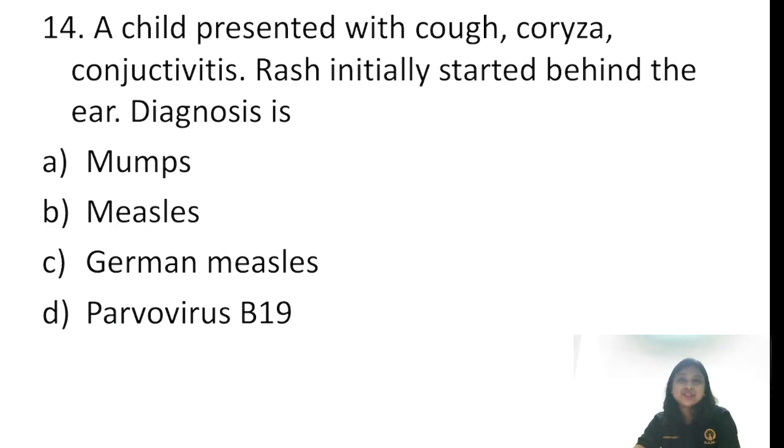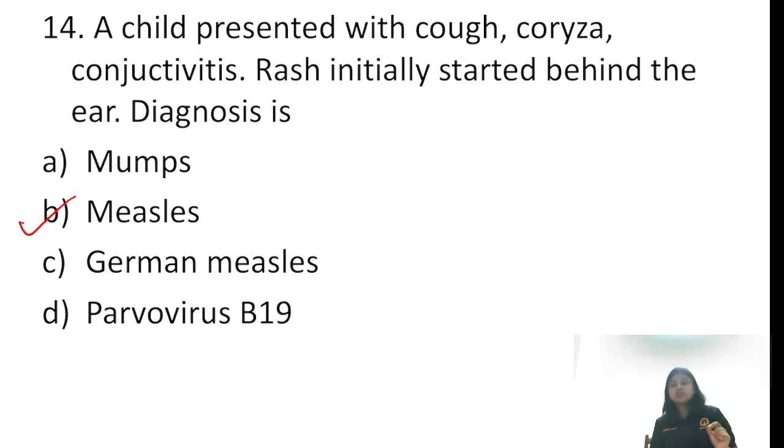A child presented with cough, coryza and conjunctivitis. Three C's: cough, coryza, conjunctivitis. And you are given another clue: the rash initially started behind the ear. So it is nothing but measles. The answer to this question is measles. In measles, you get Koplik spots as well.